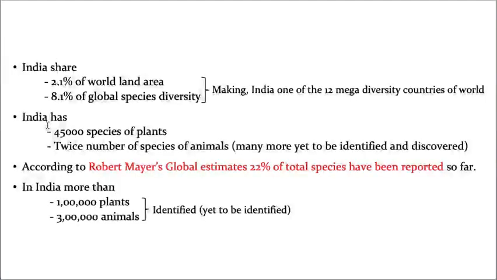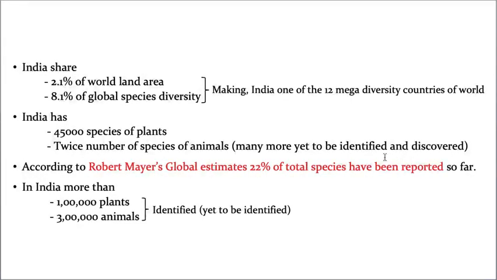Now India has around 45,000 species of plants, and twice the number, that is, double the number of animal species. Of course many animals are yet to be discovered. We did not identify all animals, and it is not possible also. But according to Robert May's global estimation, 22% of the total species are reported till now. Of course, as I clearly told, many species need to be discovered.